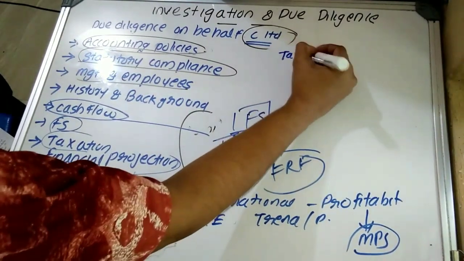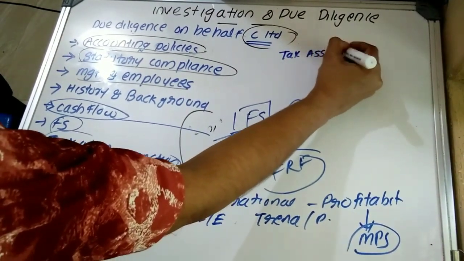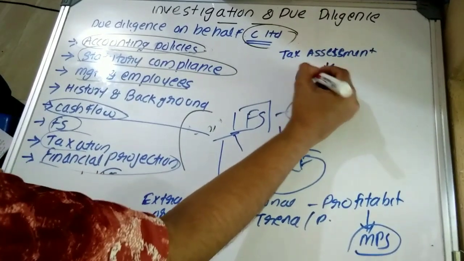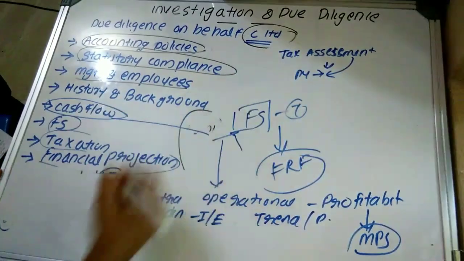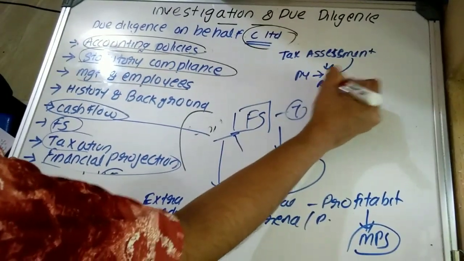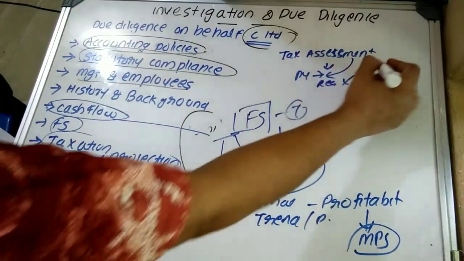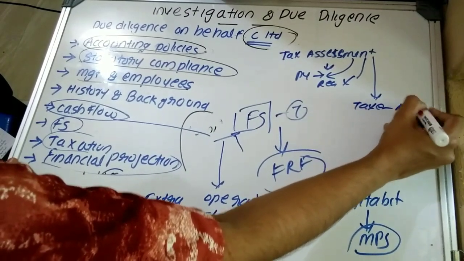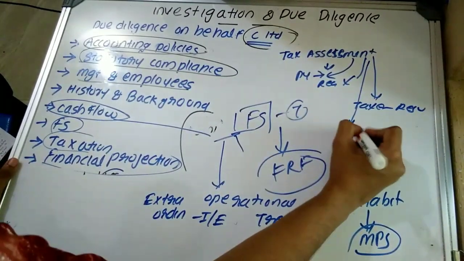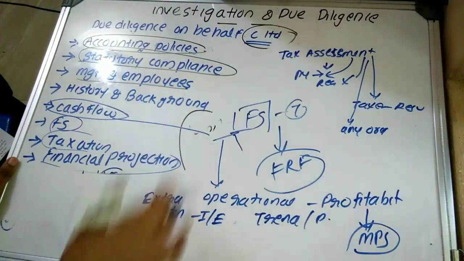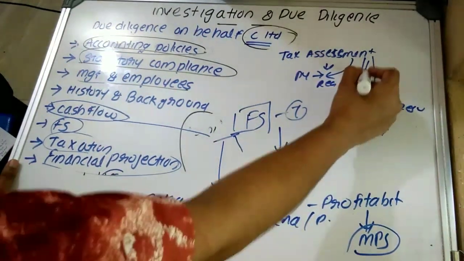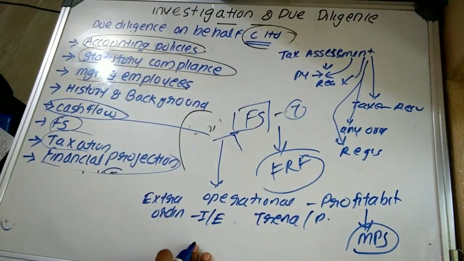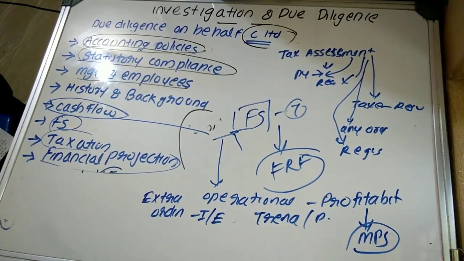So the purchasing company has to determine what? Whether tax assessment has been done by the target company, up to which previous year they have made the tax assessment, reasons for not making the tax assessment, whether they are making the payment of taxes regularly, any order pending against the target company, plus they are also required to determine whether they have registered as per applicable tax laws.